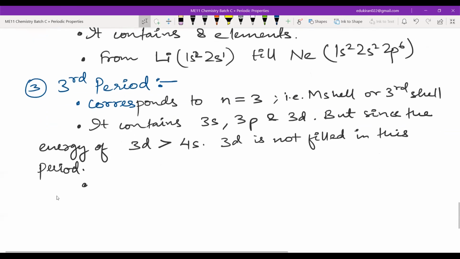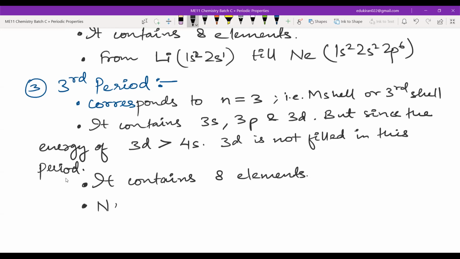That is why the third period contains 8 elements. What are these elements? It starts with sodium. What is the outermost electronic configuration for sodium? It will be 3s1. We are just writing now the outermost electronic configuration. Sodium 3s1 till argon, right? Argon will be 3s2 3p6. The outermost electronic configuration.